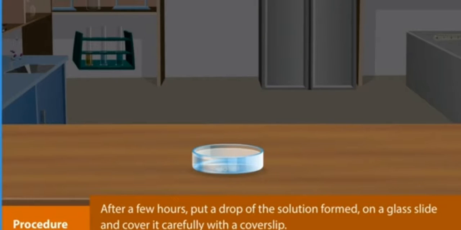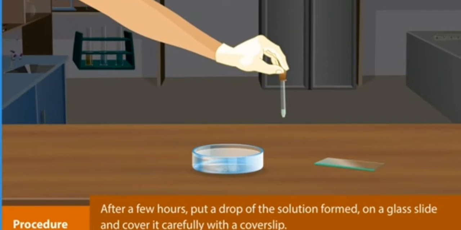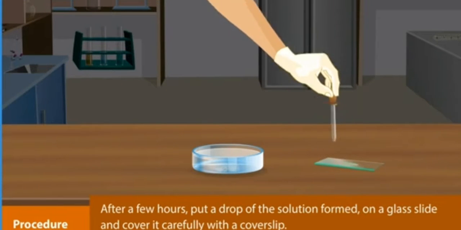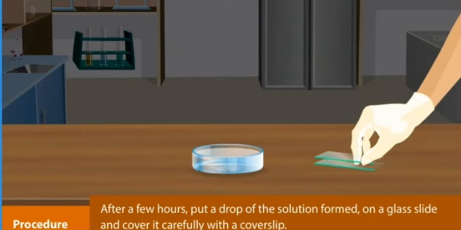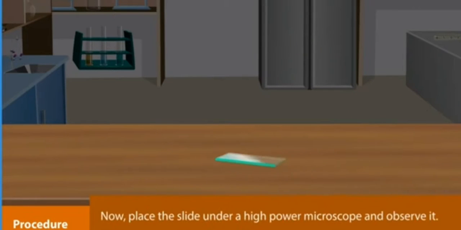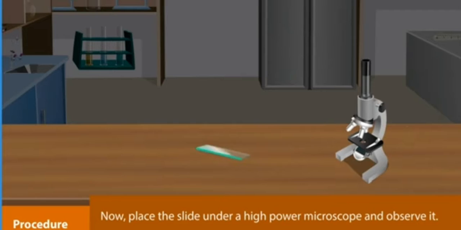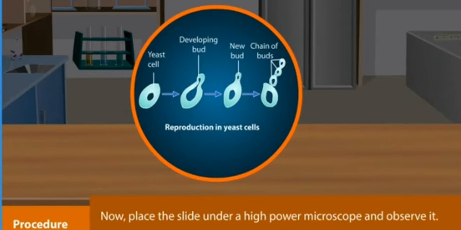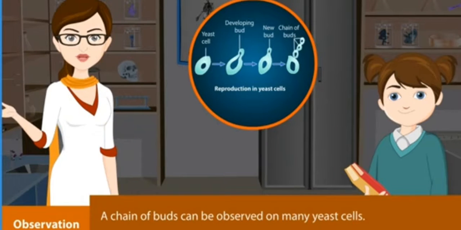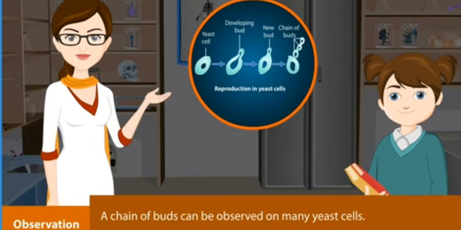After a few hours, put a drop of the solution formed on a glass slide and cover it carefully with a cover slip. Now place the slide under a high-power microscope and observe it. Observations: a chain of buds can be observed on many yeast cells.